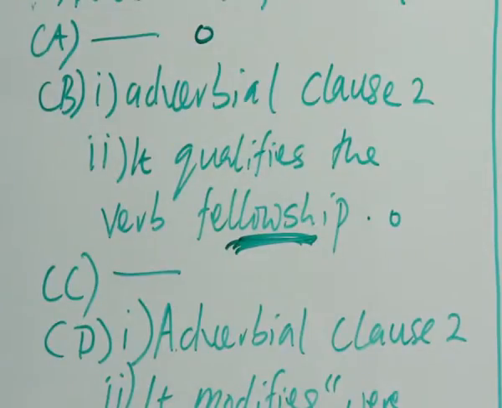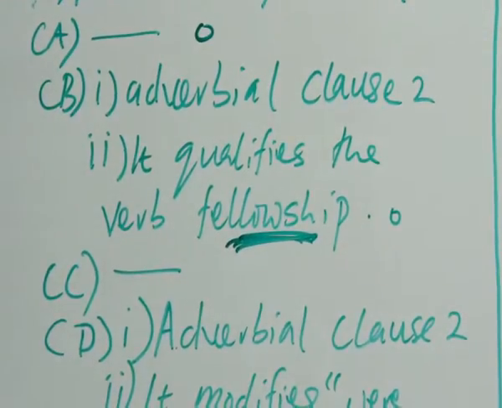So an adverbial clause cannot qualify a noun, and in fact it's not a verb as written by candidate B. So candidate B scores 9.2 wrongly.